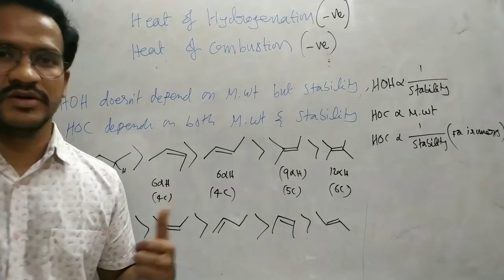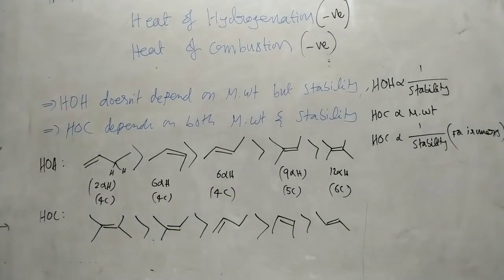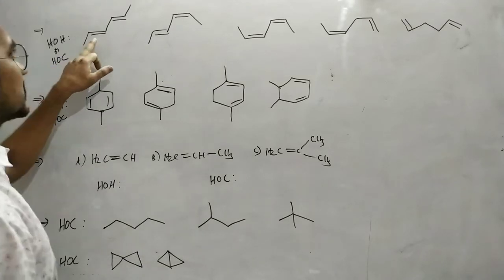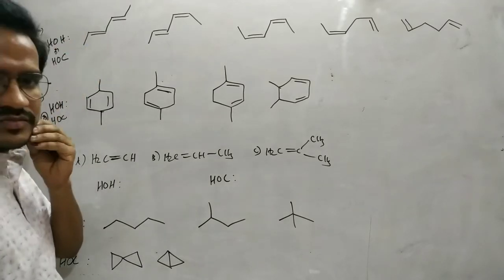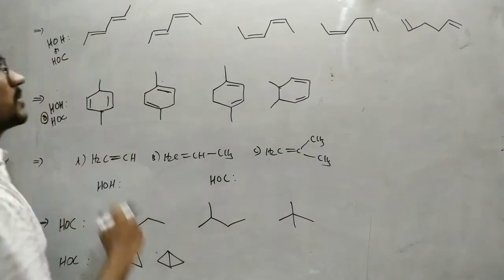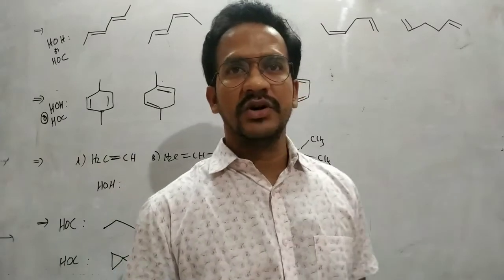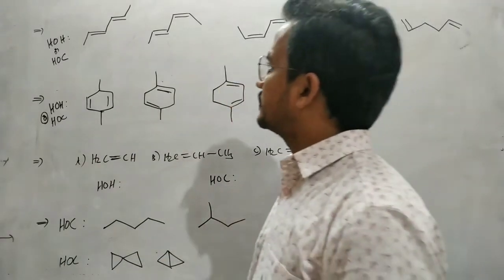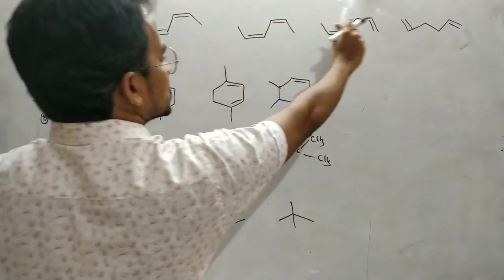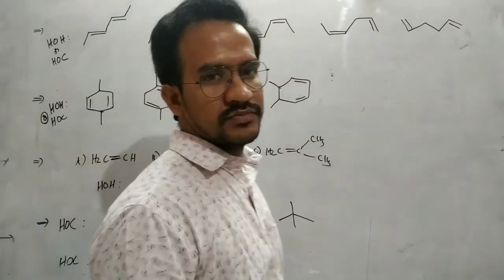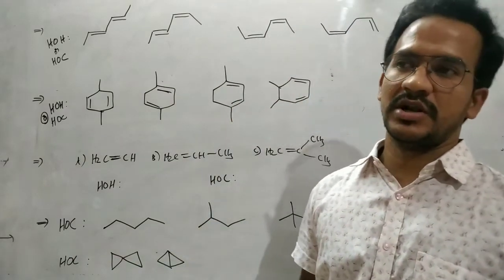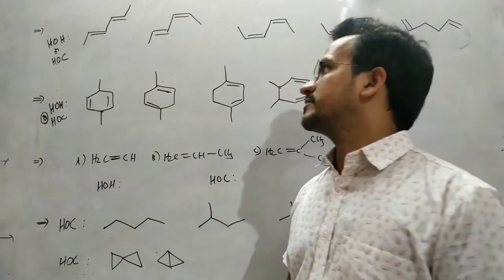So let us discuss some examples. Here it is a last year September 2020 question. This one, heat of hydrogenation and heat of combustion. In this case, all compounds have the same molecular weight. So heat of hydrogenation is inversely proportional to stability. Heat of combustion is also inversely proportional to stability.